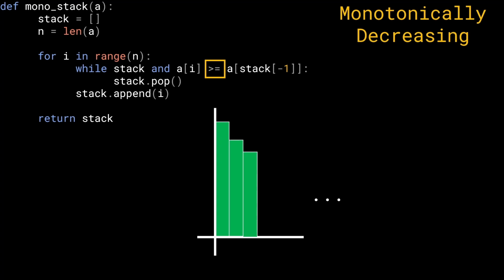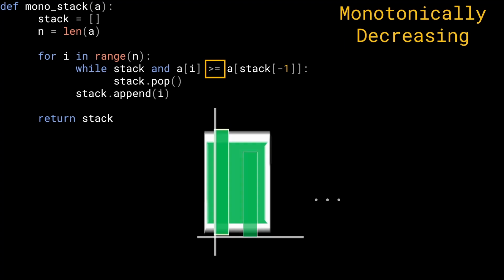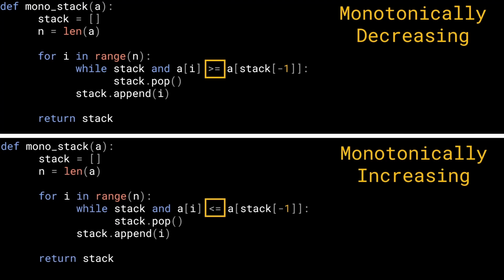stack top. All right. So we're going to follow this condition for a monotonically decreasing stack. And by the way, you can write all of this in 5 lines or even lesser if you are fancy enough. But anyways, this is the monotonically decreasing stack. As I promised you, we're going to also talk about a monotonically increasing stack. Now, the only difference ever is that we're going to change the sign in the condition. That is it. I've literally copy pasted the entire thing and just changed one single sign.